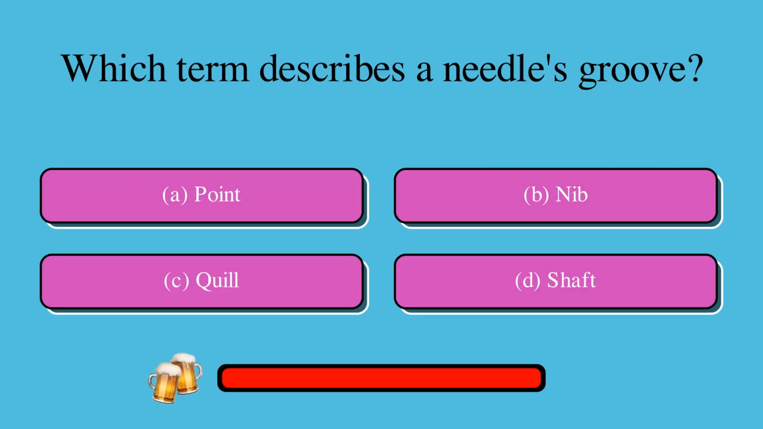Which term describes a needle's groove? Is it A, point, B, nib, C, quill, or D, shaft? The correct answer is C, quill.